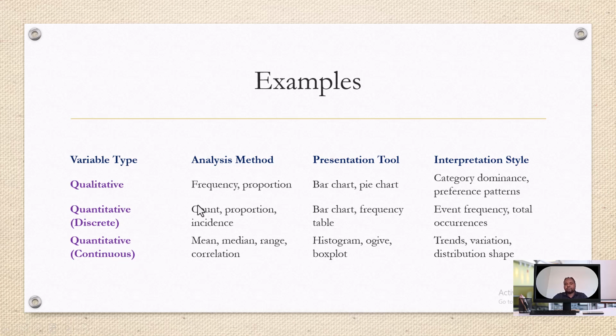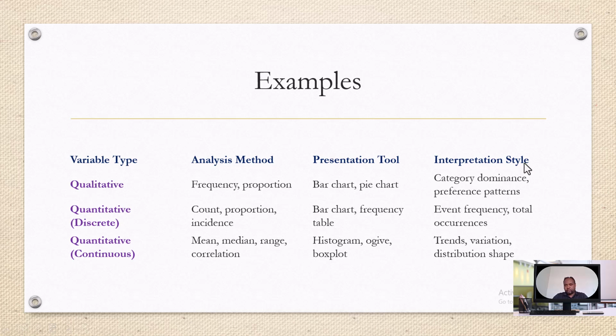With continuous variables, the appropriate analysis methods are mean, median, range, correlation. These are appropriate. But we cannot calculate the mean for a qualitative variable. We cannot find the range for a qualitative variable. Computing these measures of central tendency and correlation figures is for quantitative continuous variables. For presentation, histogram, ogive, box plot are appropriate for quantitative continuous variables in particular.